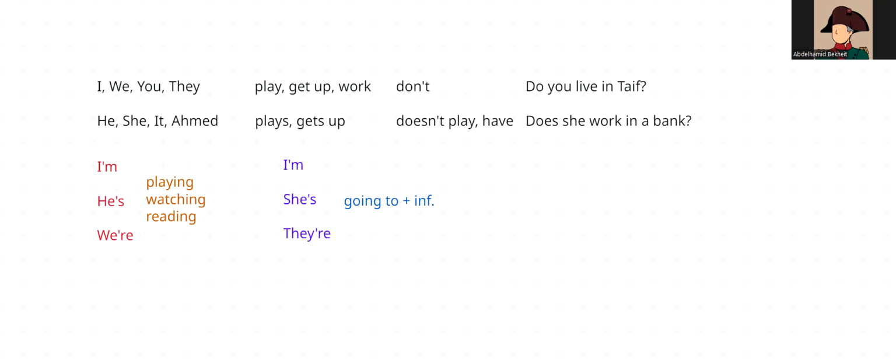So present simple, verb 1, play or plays, get up, gets up, work, works. Present continuous, am, is, are, verb ing. Future, am, is, are, going to plus infinitive. And to make a question, it's easy. We can say, what are you doing now? Or what are you doing tonight?